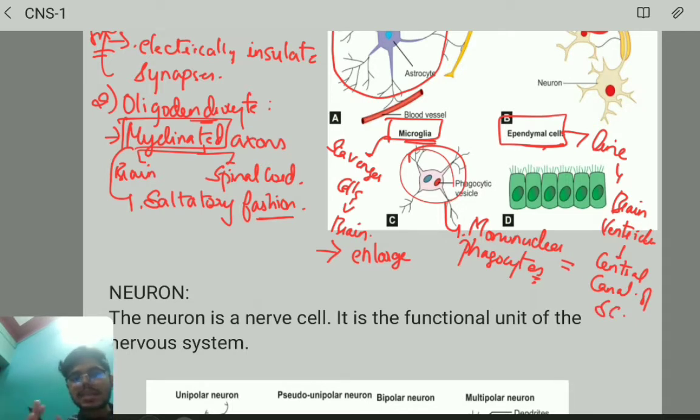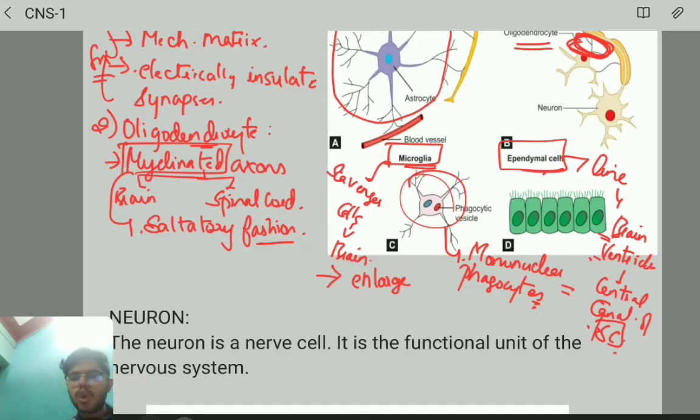So they line the brain ventricles as well as the central canal of the spinal cord. Understand? Fine. So these are the types of glial cells.